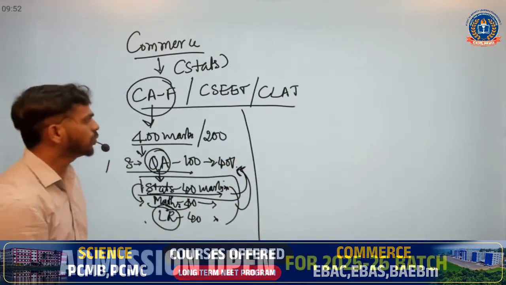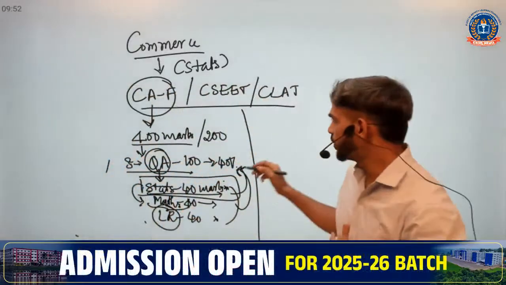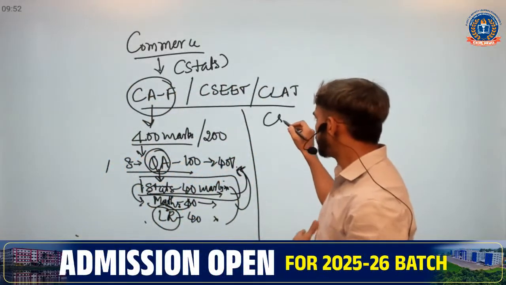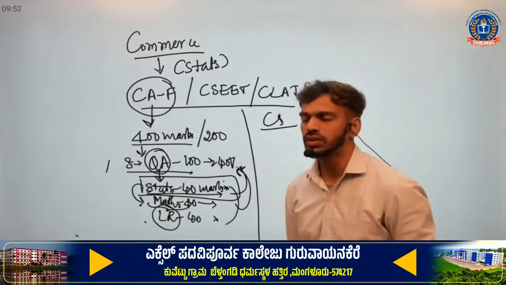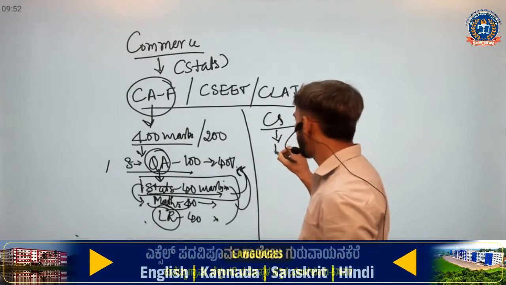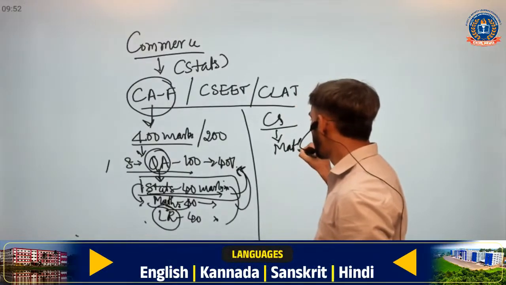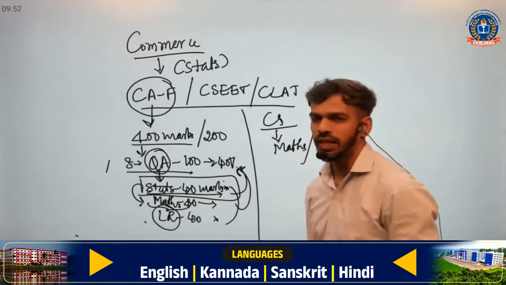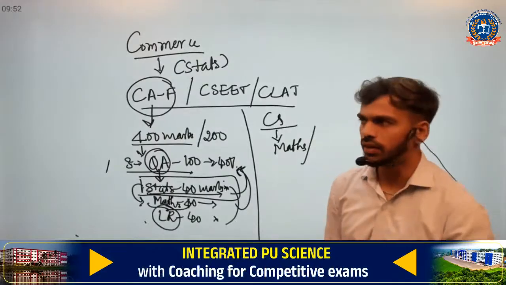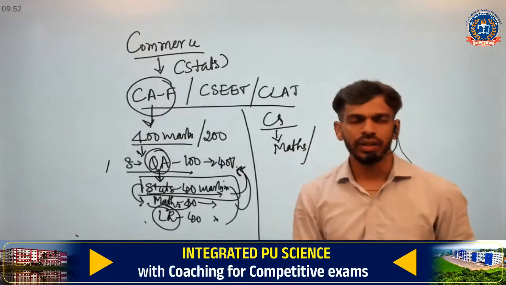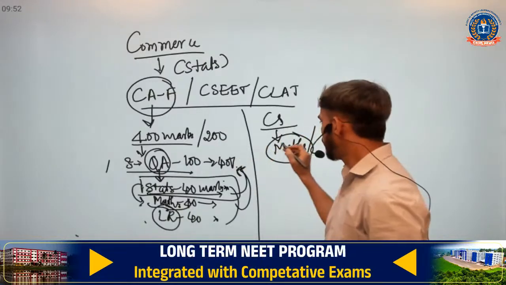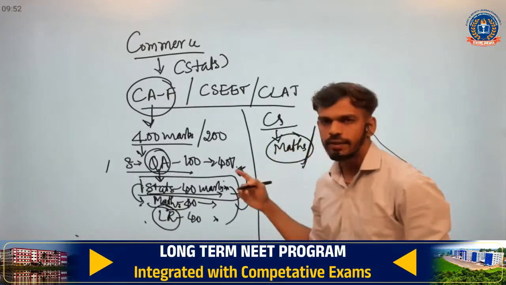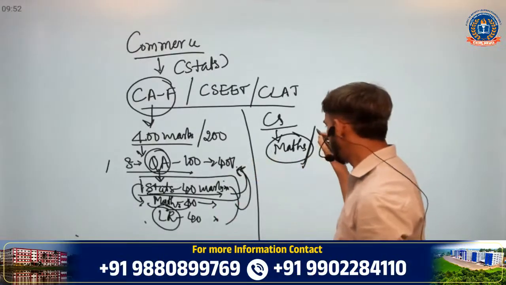Now the next one is CSEET, the Company Secretary entrance exam test. In CS also you will have some mathematical concepts, such as profit, loss, and some other algebraic operations. So if you opt for statistics here, that will be helpful.